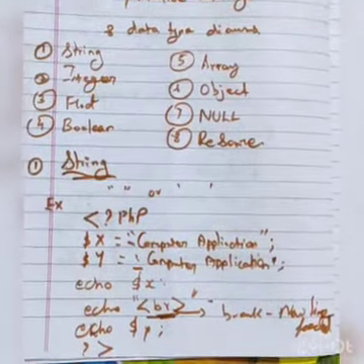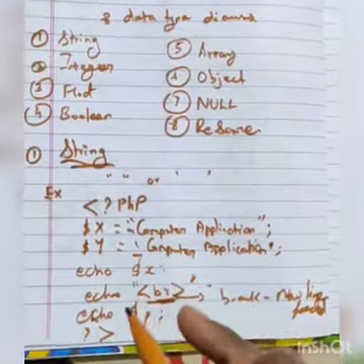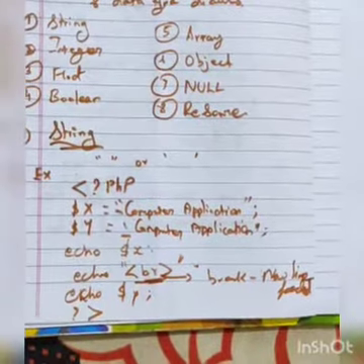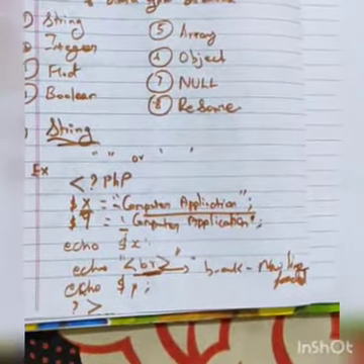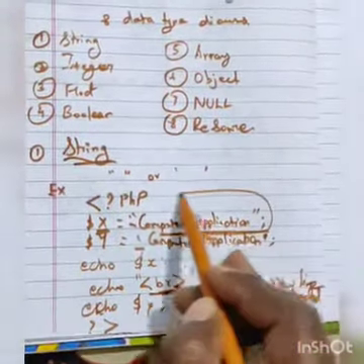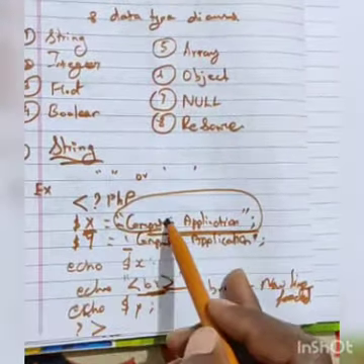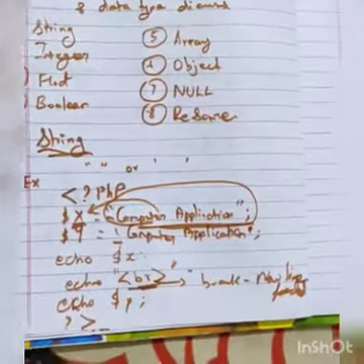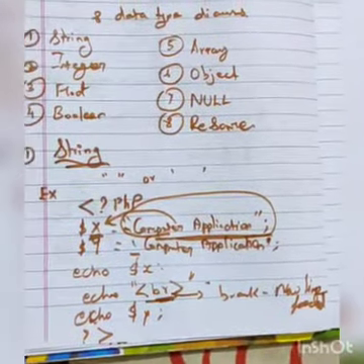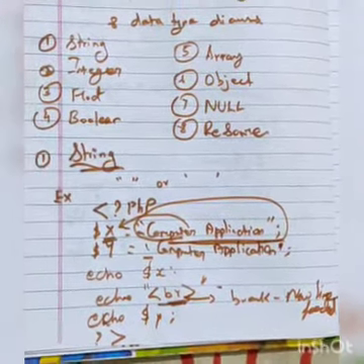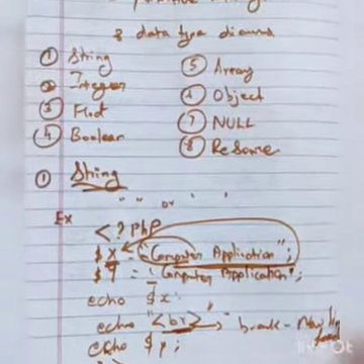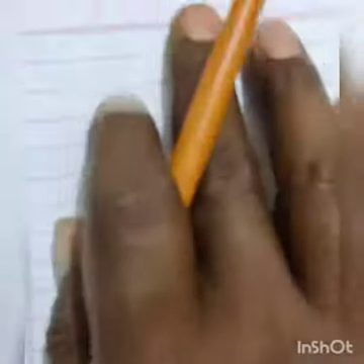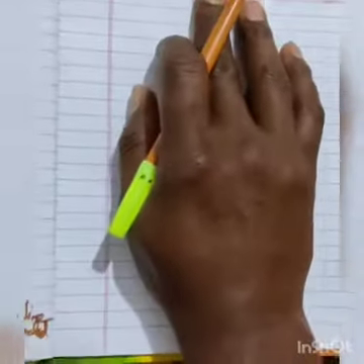This is how you should write the coding for a string data type. A string is a sequence of characters stored. So X is a string data type, Y is a string data type. Next, what I am teaching is the integer. I will teach you the integer, so listen.